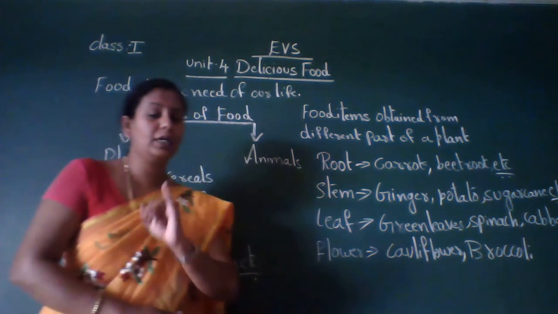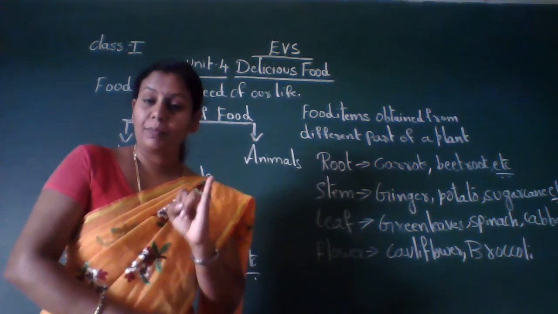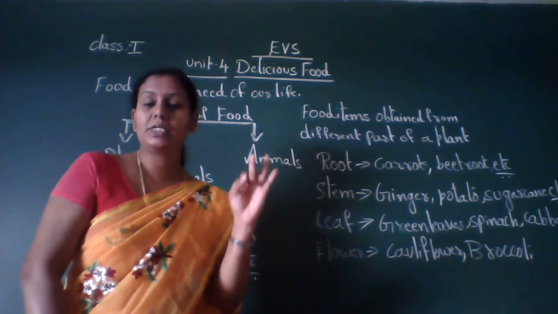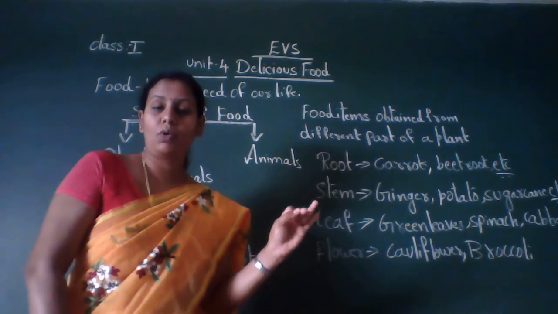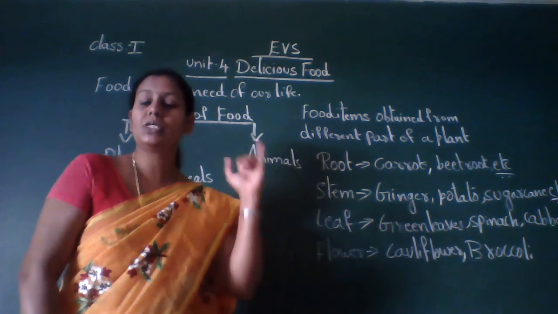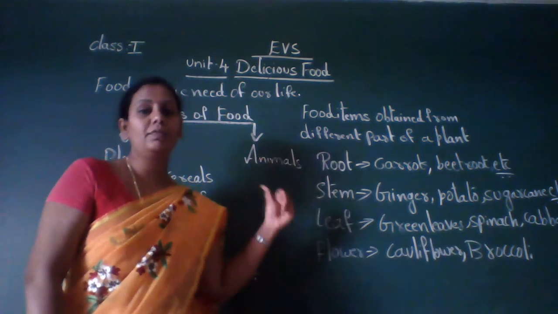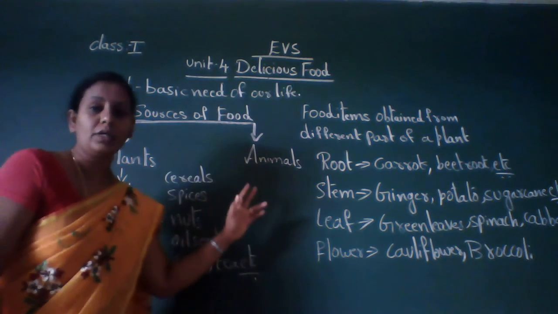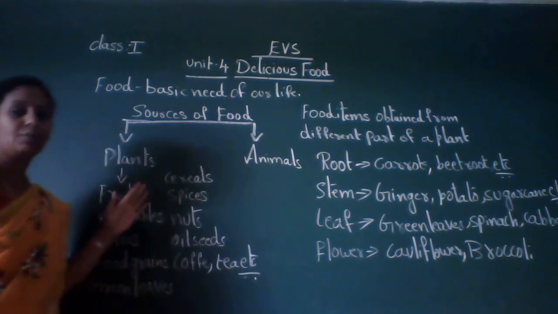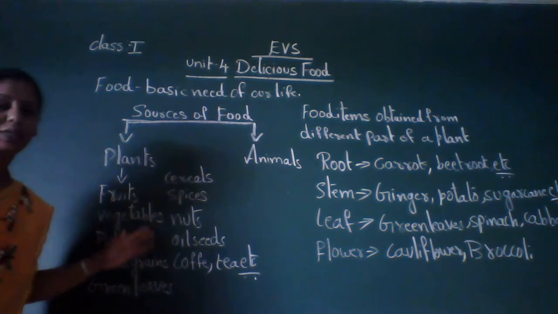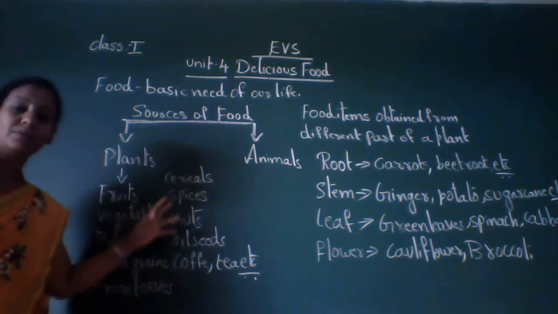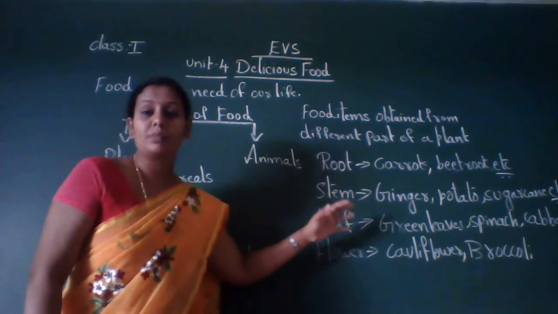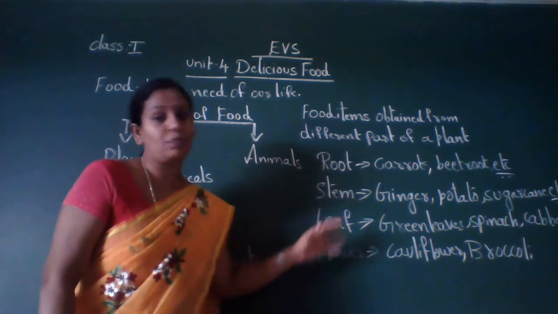Till here this much is enough for today's class. In today's class we learned that food is one of the basic needs of our life. Every day we eat food. We eat 3 meals in a day: in the morning breakfast, afternoon lunch, night dinner. Then we learned about the sources of food. Plants and animals are the sources of food. Then we learned about the different food items obtained from plants, and the food items obtained from different parts of a plant.